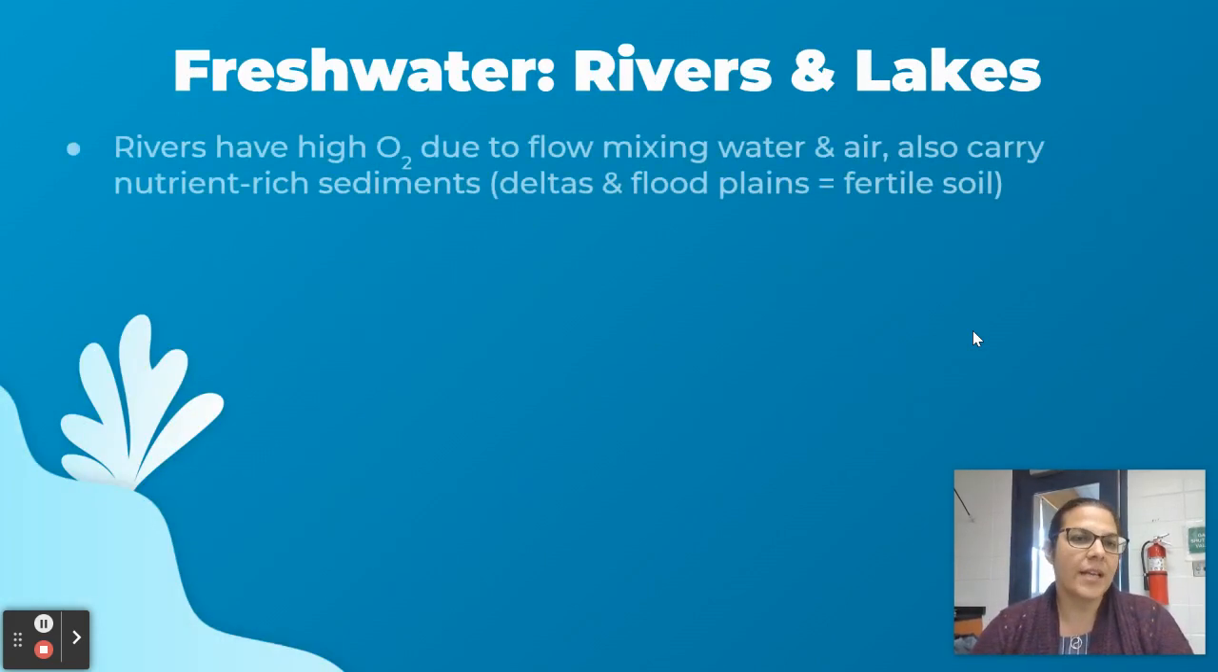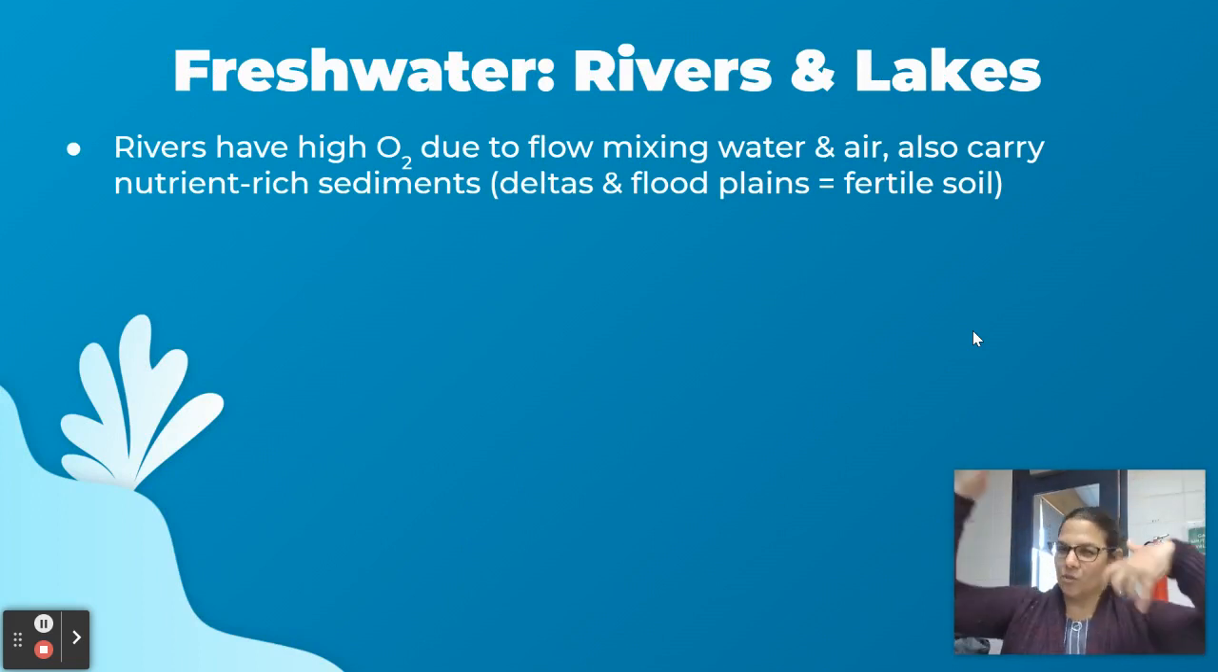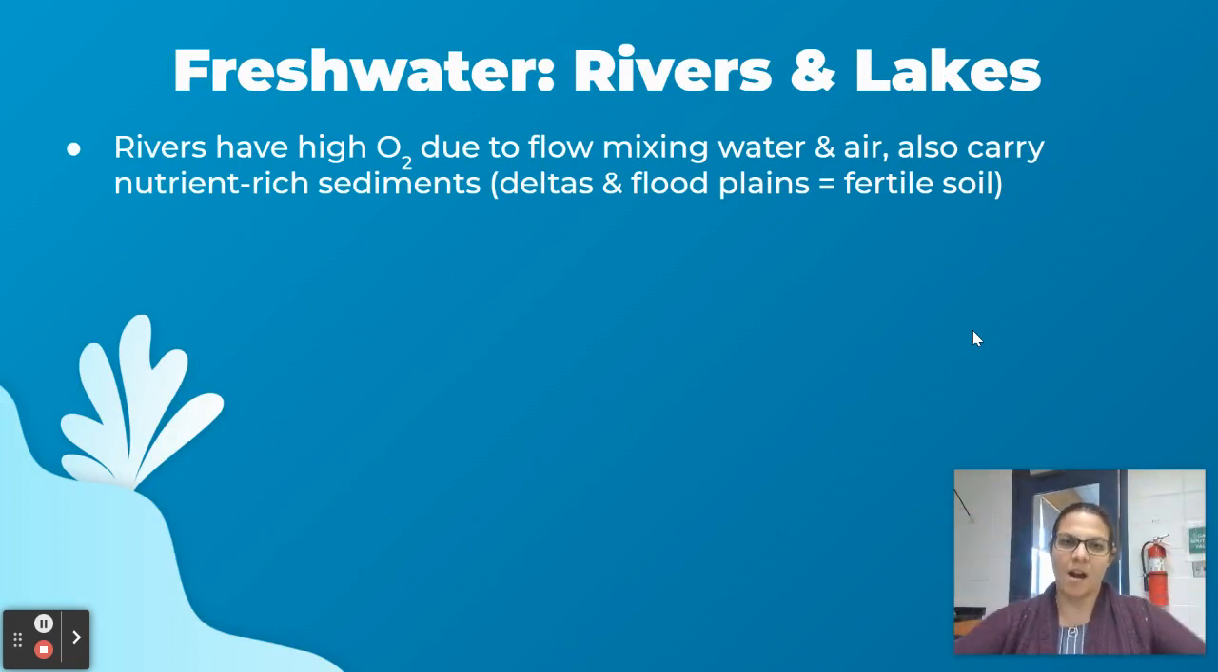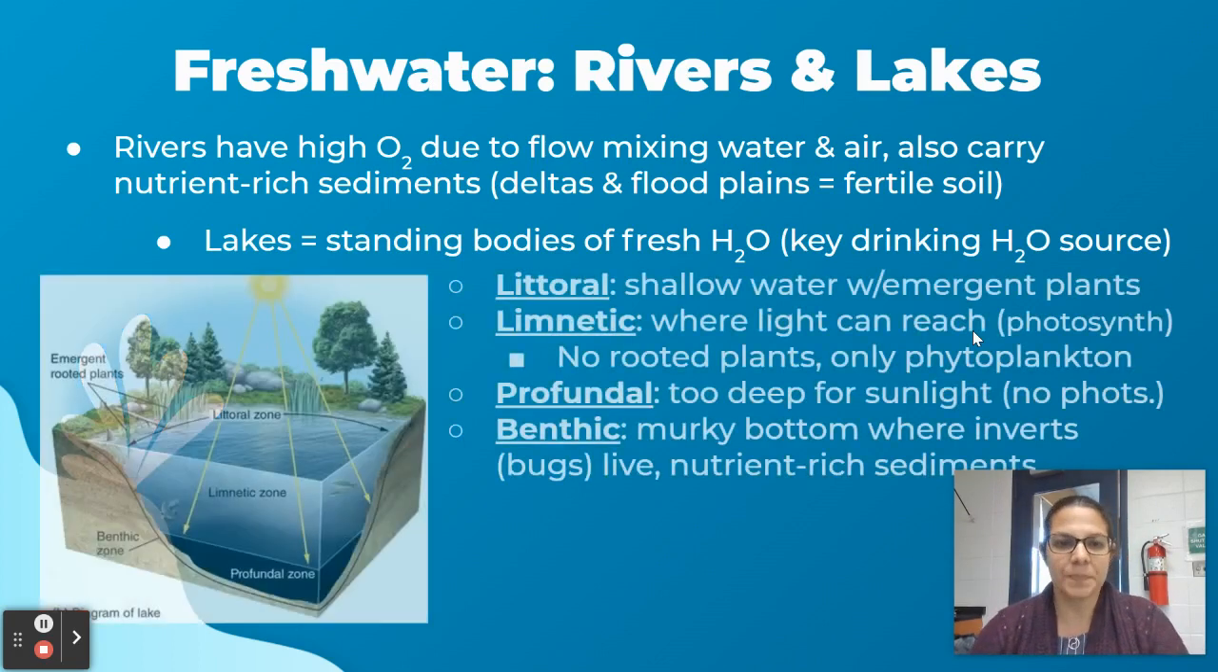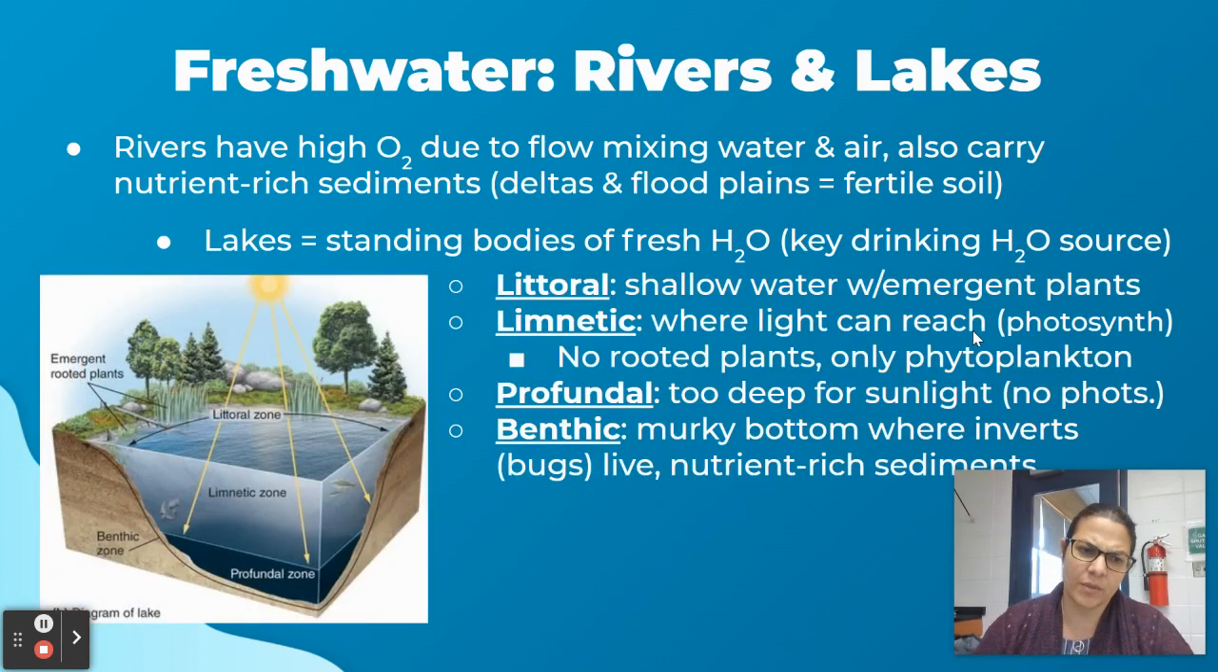So we have rivers and lakes. Rivers typically have high oxygen levels because of the diffusion and the mixing from the bubbles from the air, and they carry a lot of nutrient-rich sediments and fertile soil. Lakes are standing bodies of fresh water, which are key for our drinking water, and you have a couple different zones. Unfortunately, you do need to know these zones.